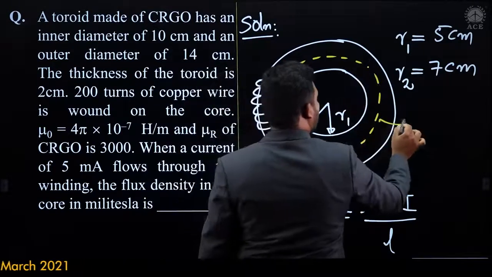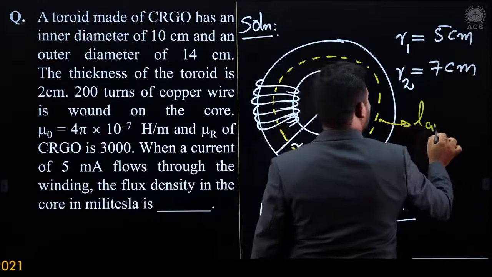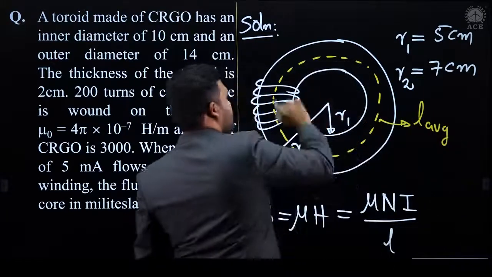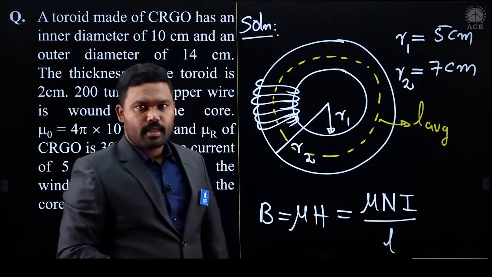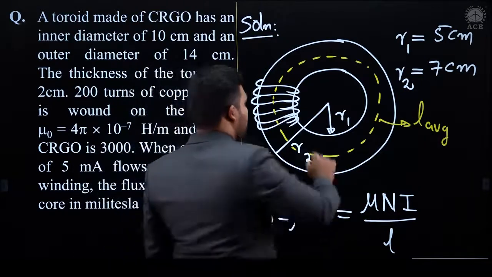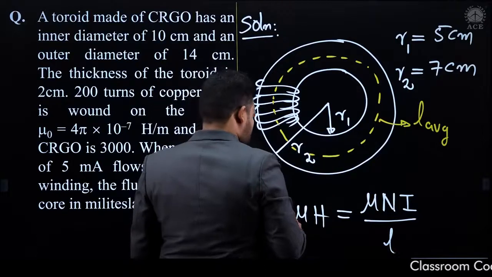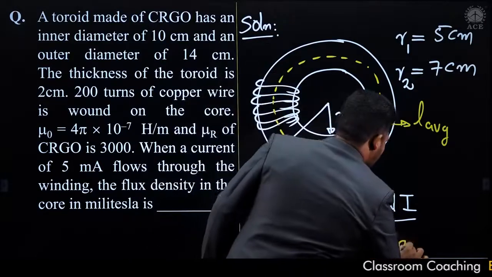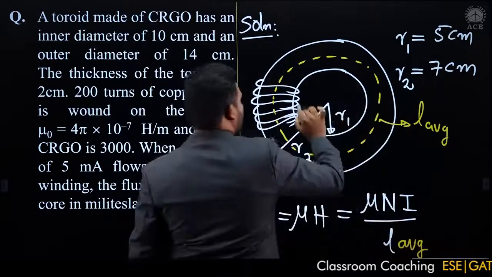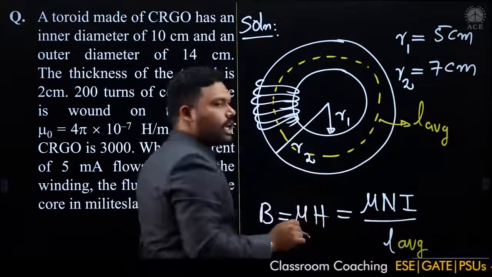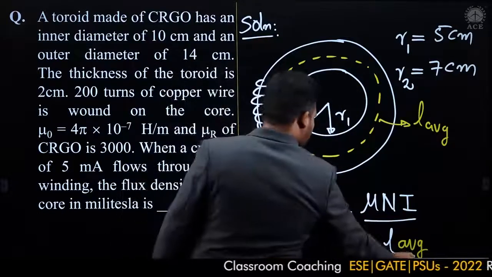So what happens to the average length? I will call it L average. You cannot take the inner surface or outer surface length. Fine. So you need to find out its circumference. So what do you have to write here? It is L average. So you need to take this circumference and this circumference, and you need to take the average of that.